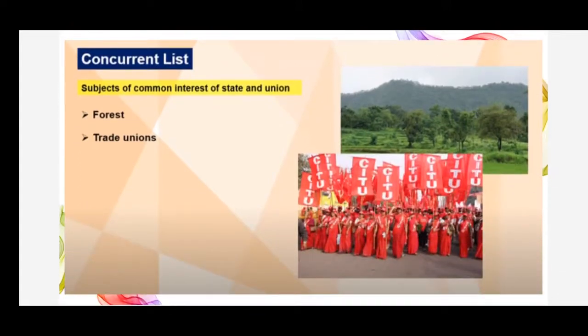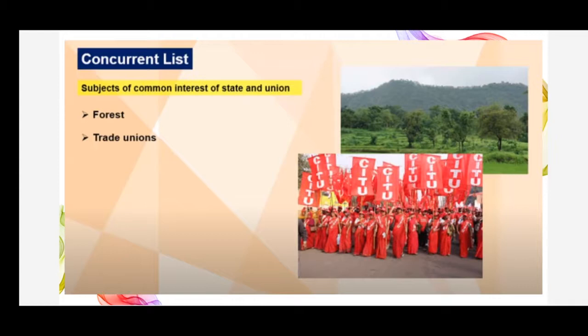Here is the concurrent list. This list includes subjects of common interest of state and union. So the subjects in the concurrent list belong to both the state and the union governments. Let's see, the first one is forest. Forest is of both national importance and state importance. National reserves are there, and state-wise also we have forests.